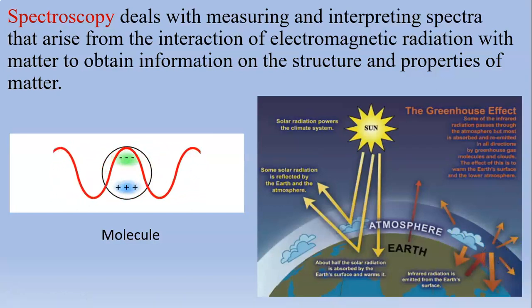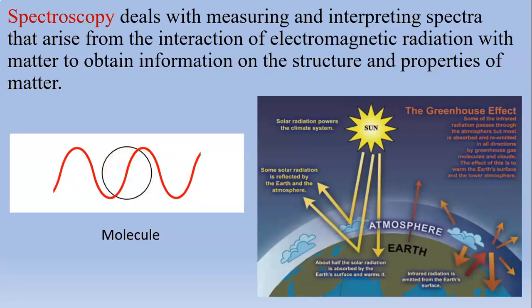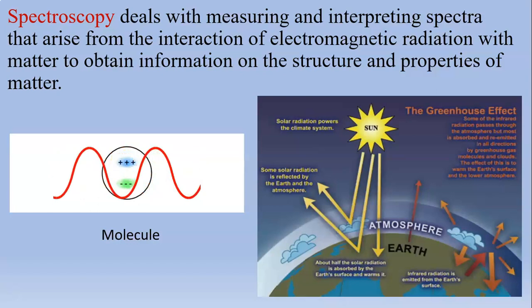This phenomenon, known as the greenhouse effect, helps Earth to have a warm atmosphere. Without the greenhouse effect, it would be very cold at night and very hot in the daytime, and life would be impossible on this planet.